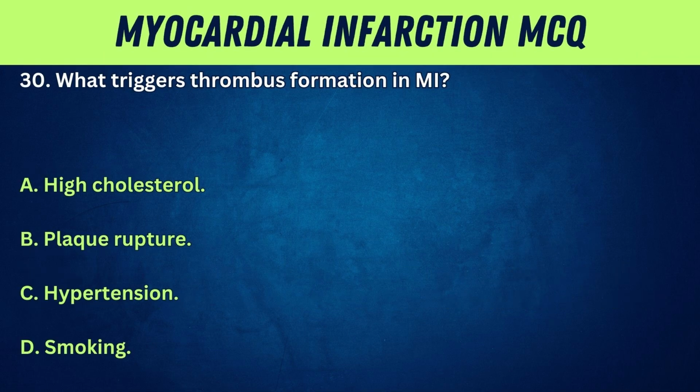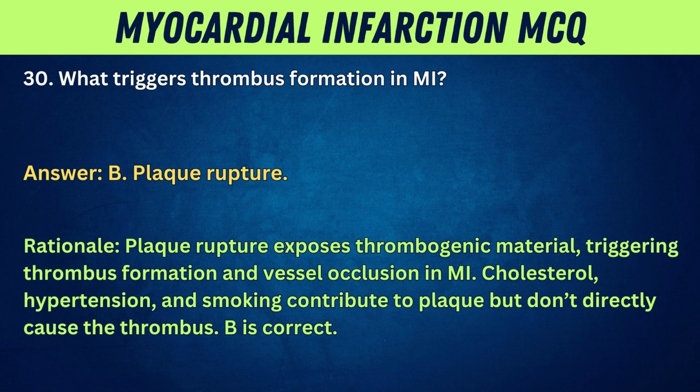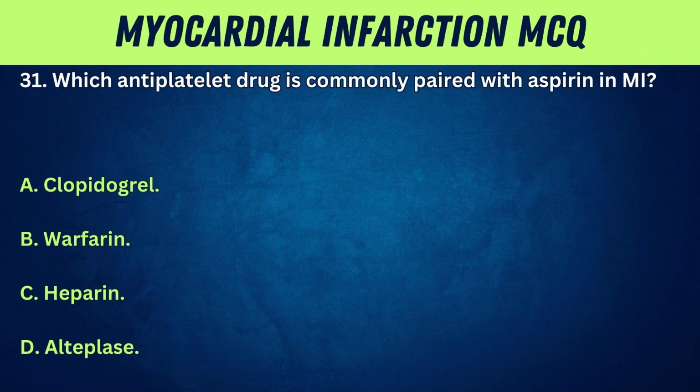30. What triggers thrombus formation in MI? A. High cholesterol. B. Plaque rupture. C. Hypertension. D. Smoking. Answer: B. Plaque rupture. Rationale: plaque rupture exposes thrombogenic material, triggering thrombus formation and vessel occlusion in MI. Cholesterol, hypertension, and smoking contribute to plaque, but don't directly cause the thrombus. B is correct.